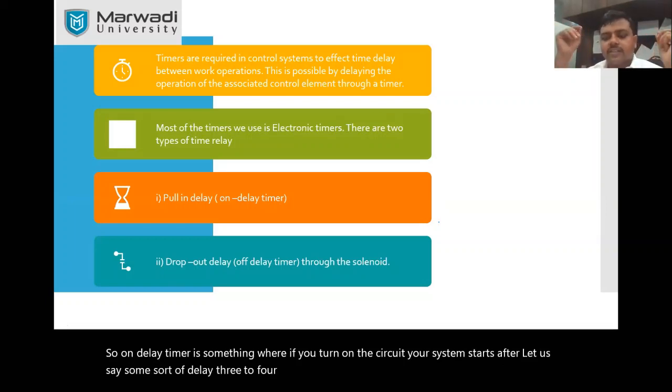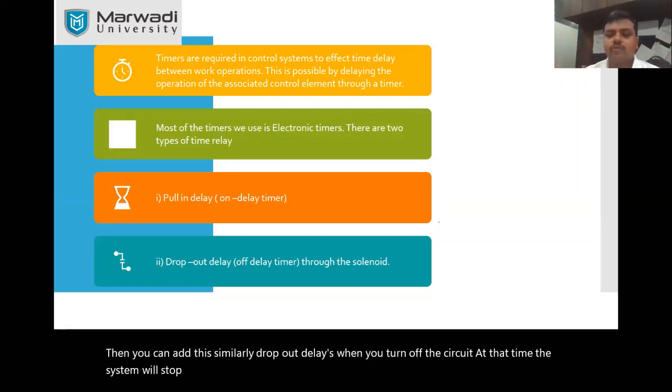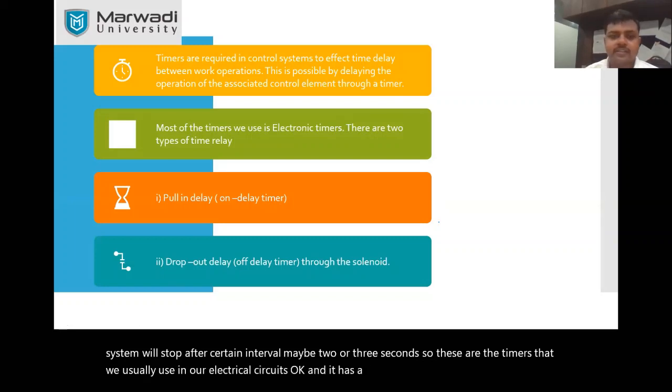Similarly, dropout delay is when you turn off the circuit. At that time, the system will stop after a certain interval, maybe 2 or 3 seconds. So these are the timers that we usually use in our electrical circuits. Okay, and it has a very important role to play. We will understand this in detail.